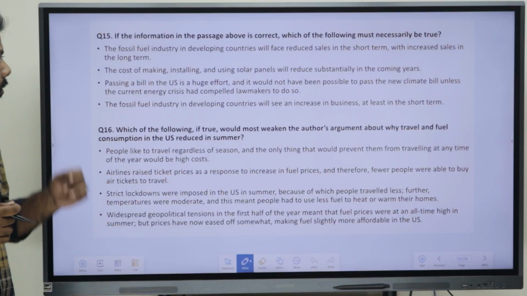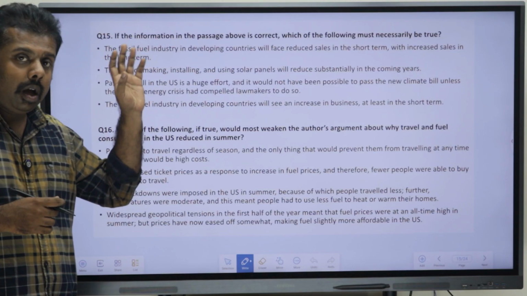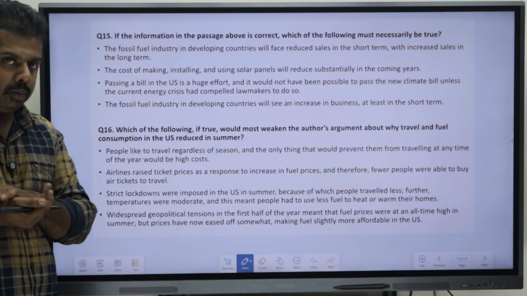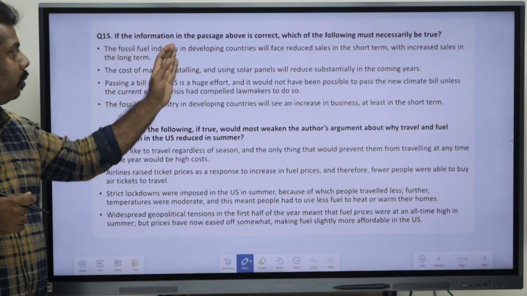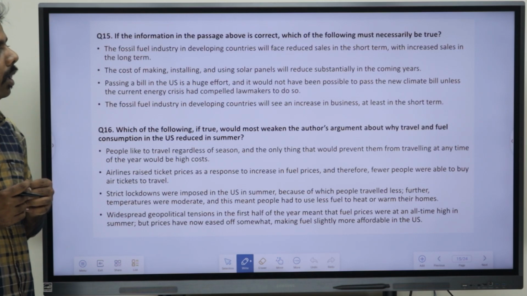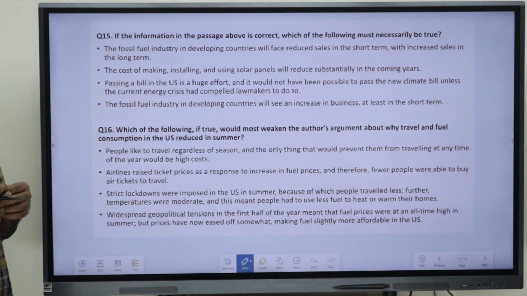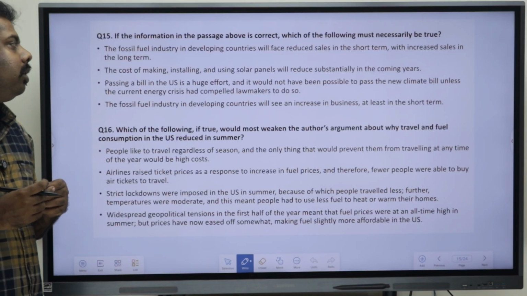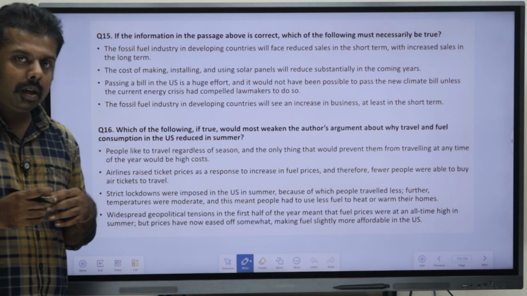Okay. Now, what they have told here: if the information in the passage above is correct, which of the following must necessarily be true? So, 4 options they have given. First one says that the fossil fuel industries in developing countries will face reduced sales in the short term with increased sales in the long term. The second one, the cost of making, installing and using solar panels will reduce substantially in the coming years.